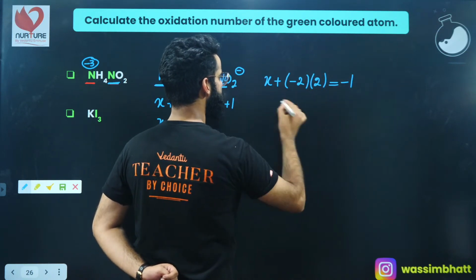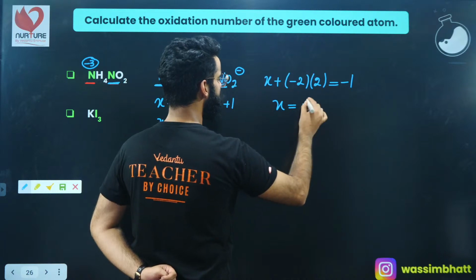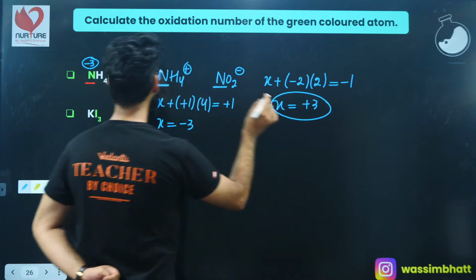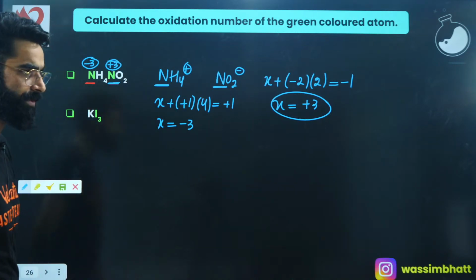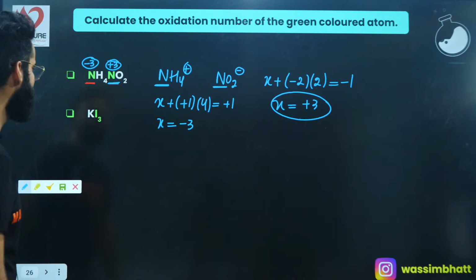Net charge -1, the value of X will come out to be +3 over here, right? So +3 is the oxidation state of this nitrogen right here, yeah? Okay, absolutely. Similarly, if I talk about